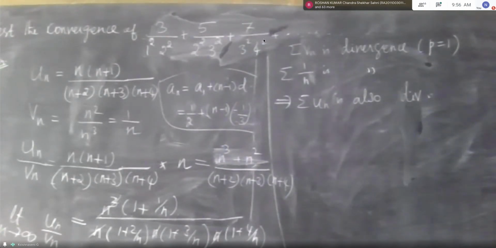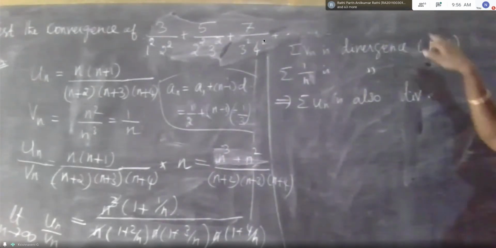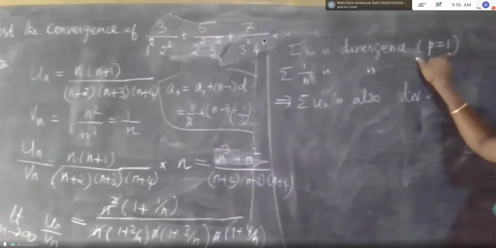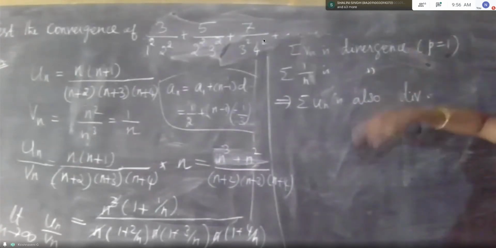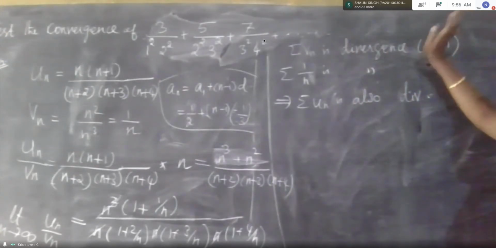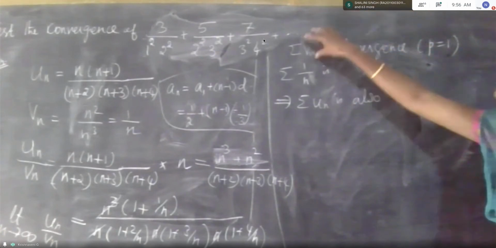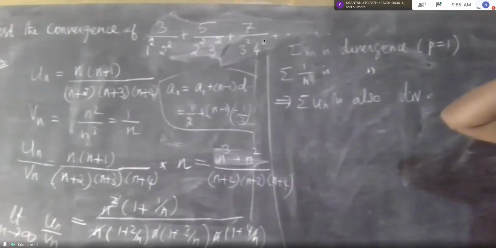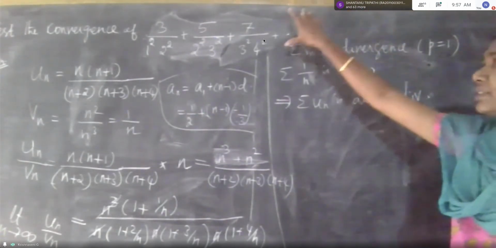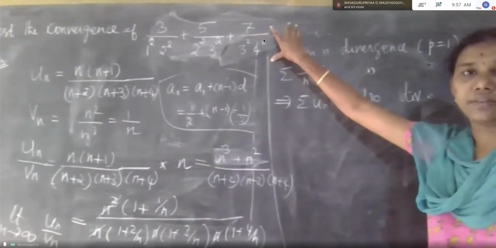Yes. P equal to 1, this is what the theorem statement says: P less than or equal to 1 means divergence, greater than 1 means convergence. According to that Vn value only, we decide whether the given series is convergence or divergence.